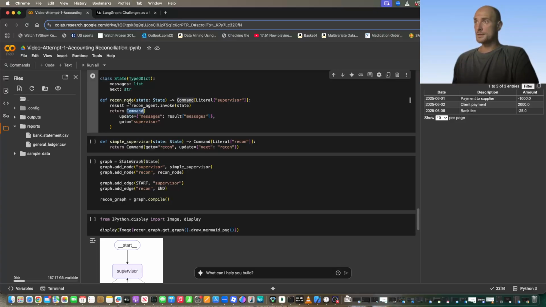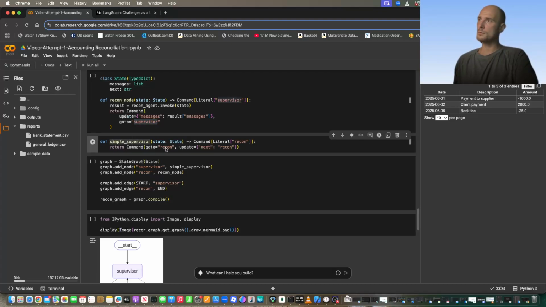Once reconciliation's been performed, we're using a command here to update our messages within the state. That ensures that at every step of the way, the agent has access to this list of messages. And we are directing the next flow of information back to the supervisor.